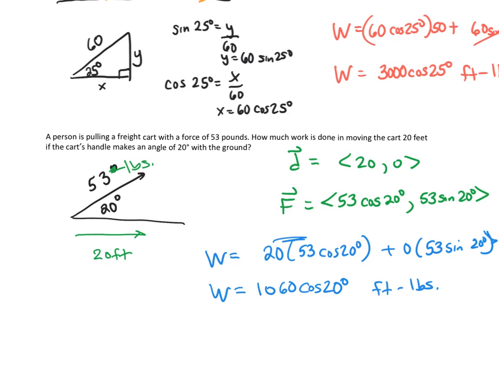So the angle between two vectors and work are two pretty important, useful applications of the dot product in beginning trig. When you get to calc, there are a lot more applications, but for now, just some pretty simple ones. Hopefully it's pretty straightforward, but if you do have questions, obviously, please let me know.